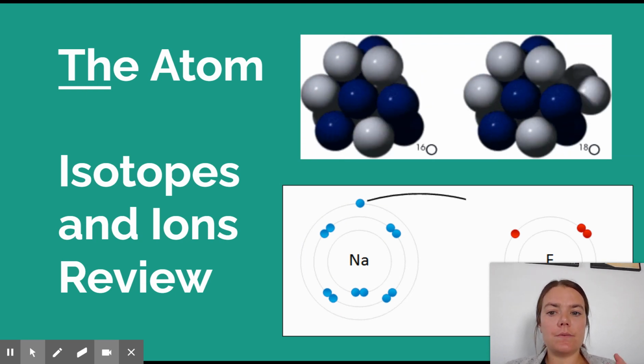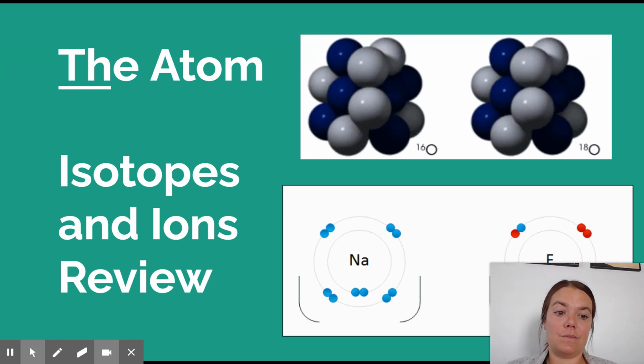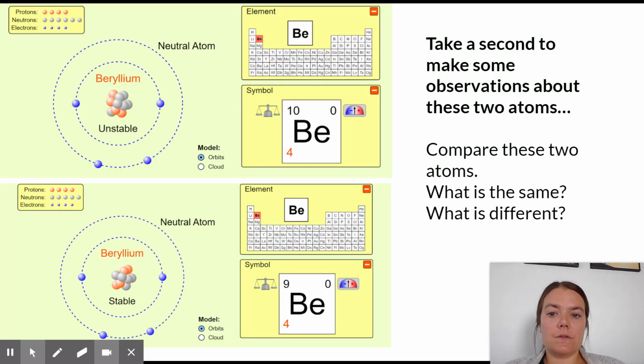All right. So now we're starting to differentiate between isotopes and ions and atoms. There are some slight tweaks that take place between each of these. We started last week by me introducing to you the idea of an isotope by comparing these 2 isotopes of each other. We noticed that they have some similarities. They have the same name. They're both beryllium. They have the same number of protons. They have the same number of electrons.